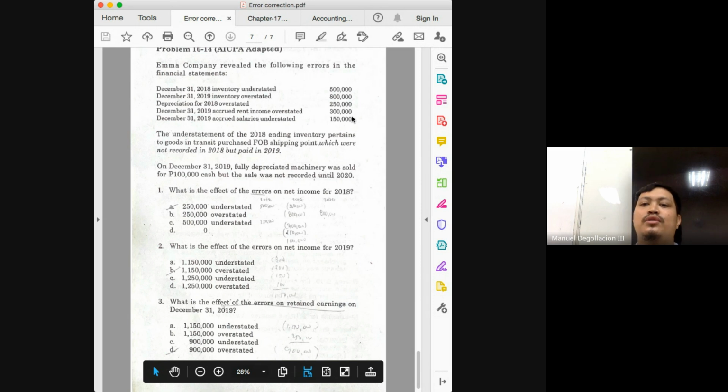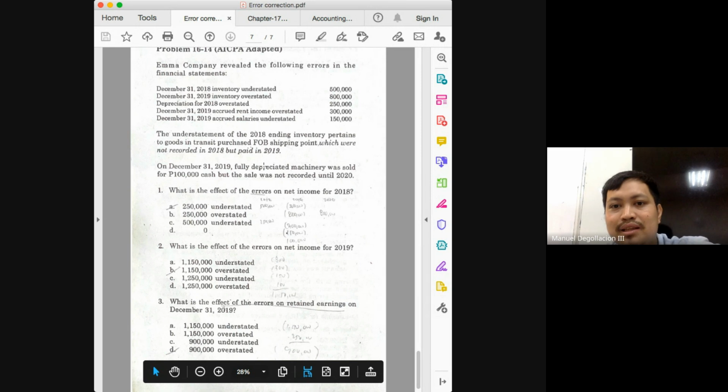And if cost of goods sold is overstated, that means net income would be understated. So be careful with these kinds of problems, because the effect would be dual, which would basically result in offsetting of the two. So again, first, net income is overstated by 500 due to the beginning inventory, but also understated because of the overstatement in your purchases.